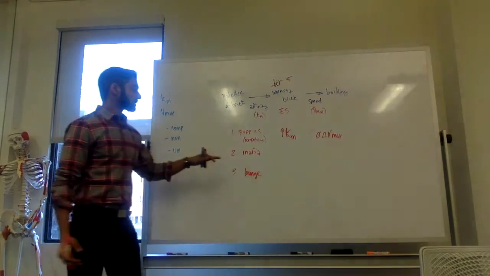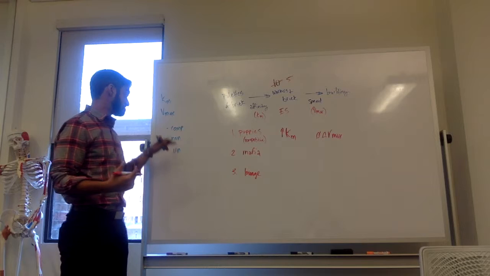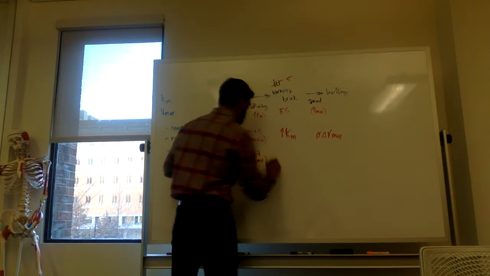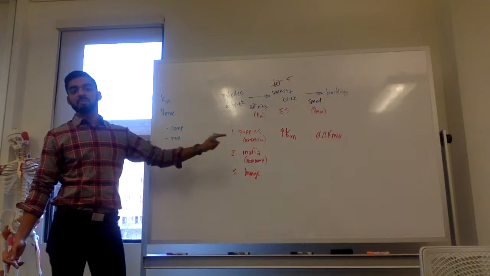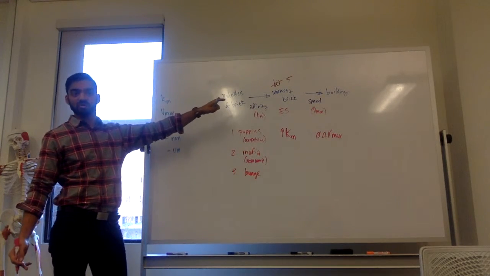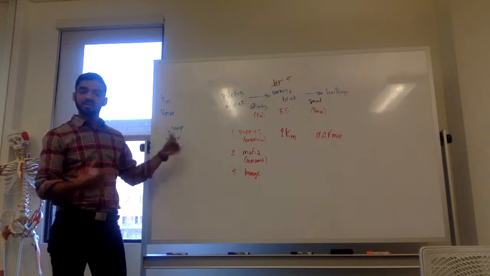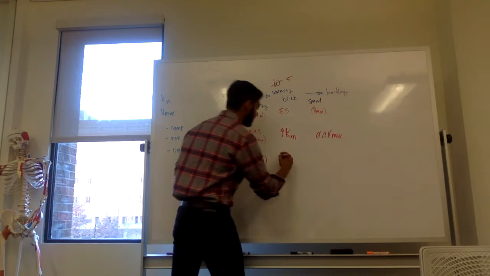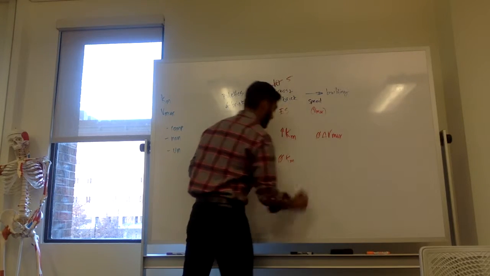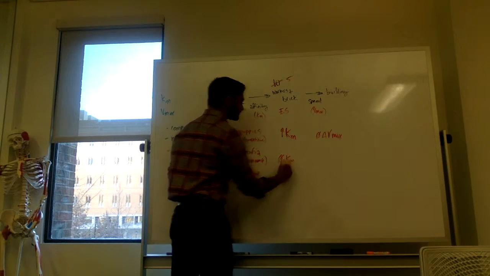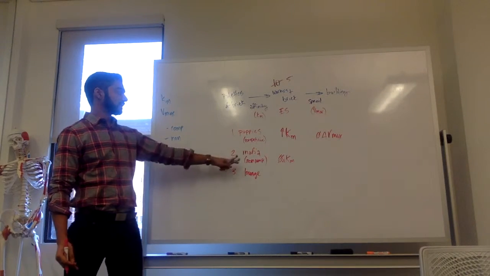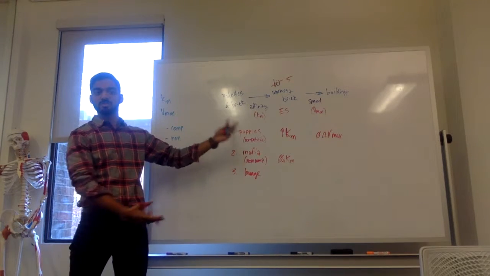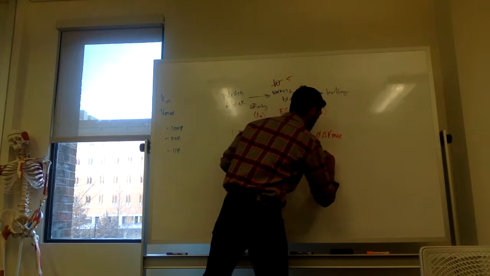Okay. What about the mafia? The mafia would be like non-competitive inhibition, right? The mafia doesn't even want to compete. So when the mafia is whacking our workers off one by one, did the workers' affinity for the bricks change? No, right? They still come to work, ready to work. No change in the Km. When the mafia is whacking our workers, though, what happened to the eventual speed at which the building gets made? Decreased. Yeah, we decrease our Vmax.